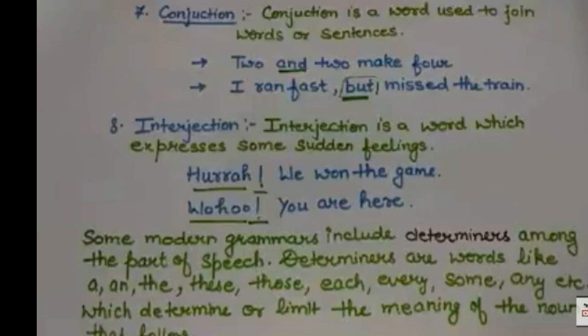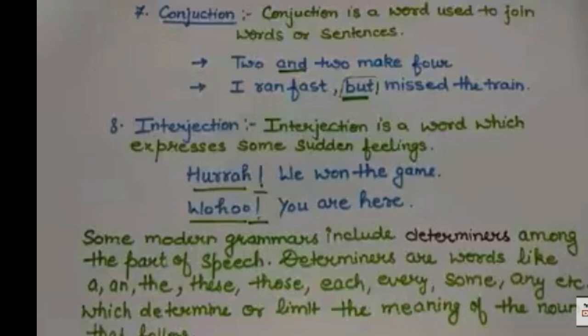Okay, some more modern grammars include determiners among the parts of speech. So determiners are the words like a, an, the, these, those, each, every, some, any, etc., which determine or limit the meaning of the nouns that follow. So these were the introduction of the parts of speech.